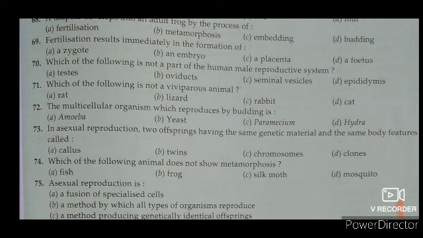Dear friends, oviduct is also known as the fallopian tube. Due to blockage of the oviducts, it is impossible to proceed with the process of fertilization. That is why we have to use IVF technology, in vitro fertilization technology, in case of blockage of the oviducts, which topic we have described in the video.